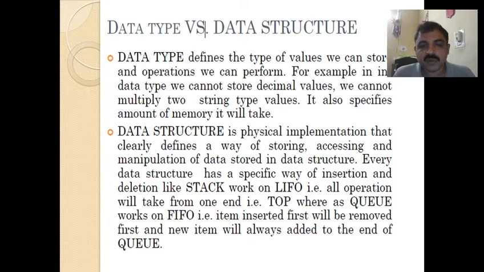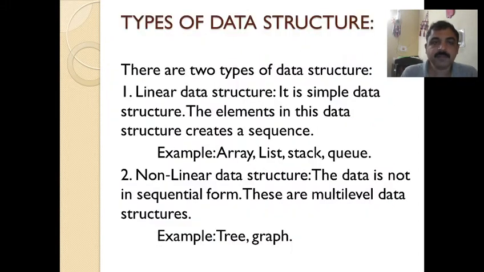This kind of storage, accessing, and manipulation of data, together with its physical implementation, is called a data structure. So what are the types of data structures? We categorize them into two main categories: linear data structures and non-linear data structures. A linear data structure is a simple data structure. The elements in it create a sequence, like array, list, stack, queue. All these are examples.